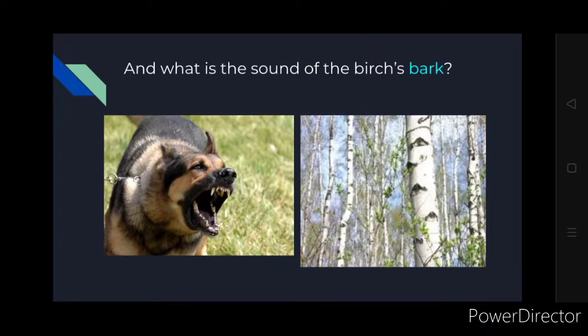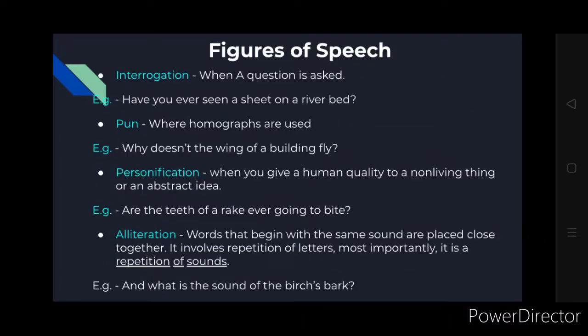Okay, so moving on to the figures of speech that are used in the poem. First is interrogation, which is very simple. When you ask a question, it is an interrogative sentence. For example, have you ever seen a sheet on a riverbed? In fact, the whole poem is in interrogation.